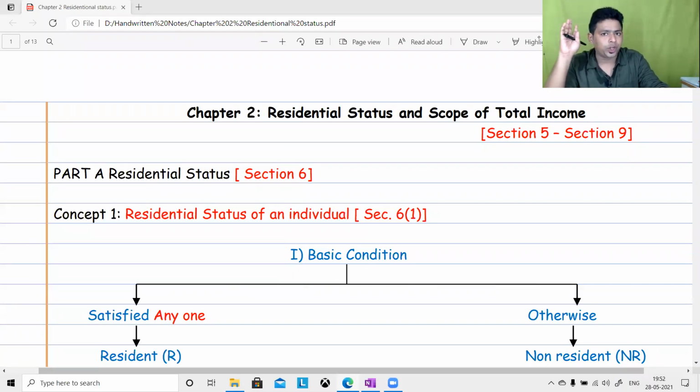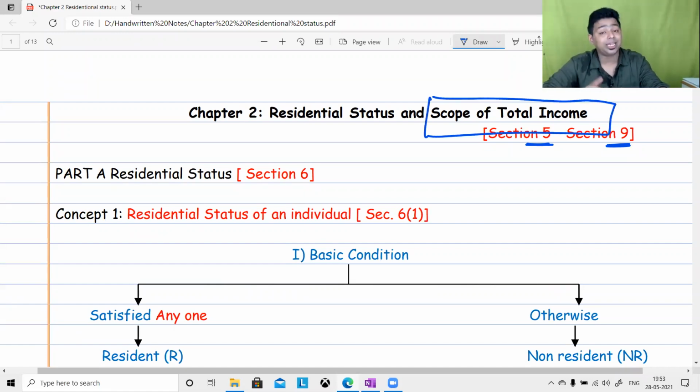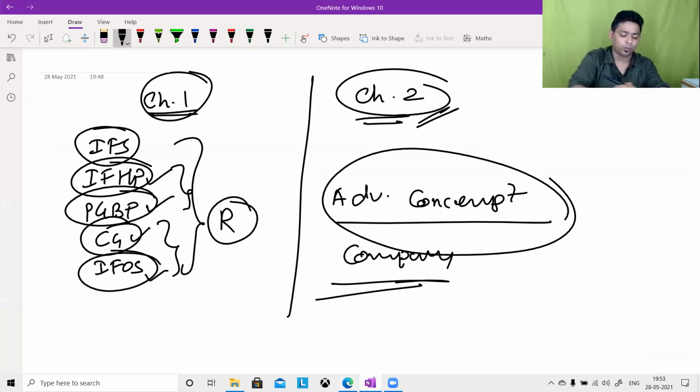Chapter number 2, we are going to revise now. Chapter number 2, residential status and scope of total income. The total sections range from section 5 to section 9. First, let us discuss what is scope of total income, because then only you will appreciate residential status. So I'm giving you some brief idea about residential status and scope of total income.